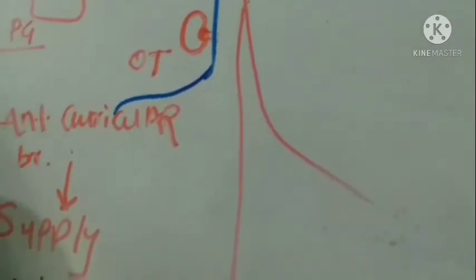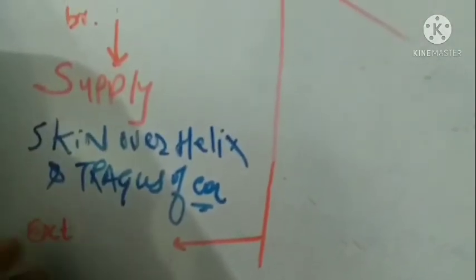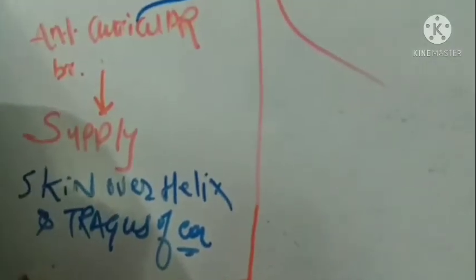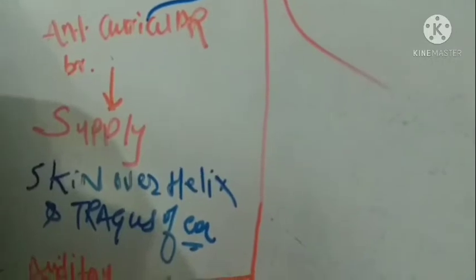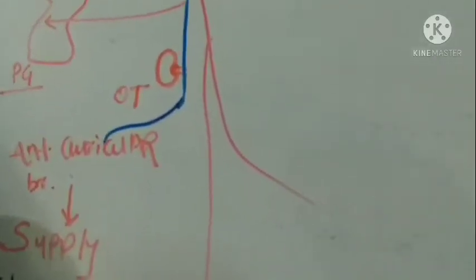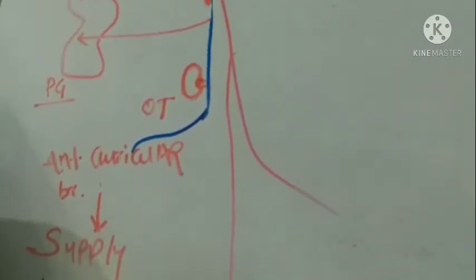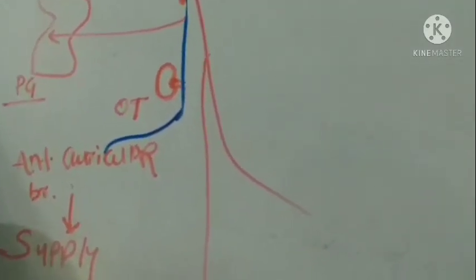Now the most important component, that is auriculotemporal, having the external auditory meatus, that is the auditory branch. The auditory branch will supply the area between the meatus and the tympanic membrane. The articular branch will supply